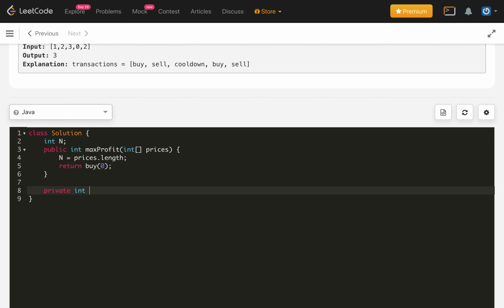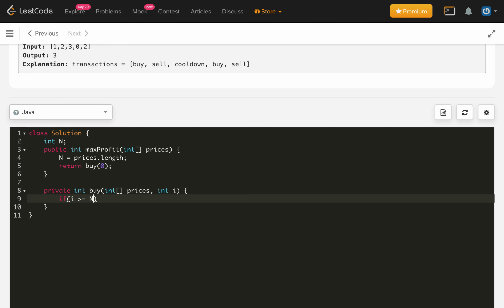Private int buy, which will get the prices integer array, and an int index. Then we check if i is greater than or equal to n, then simply return 0. Otherwise return the max of the two cases which we discussed.